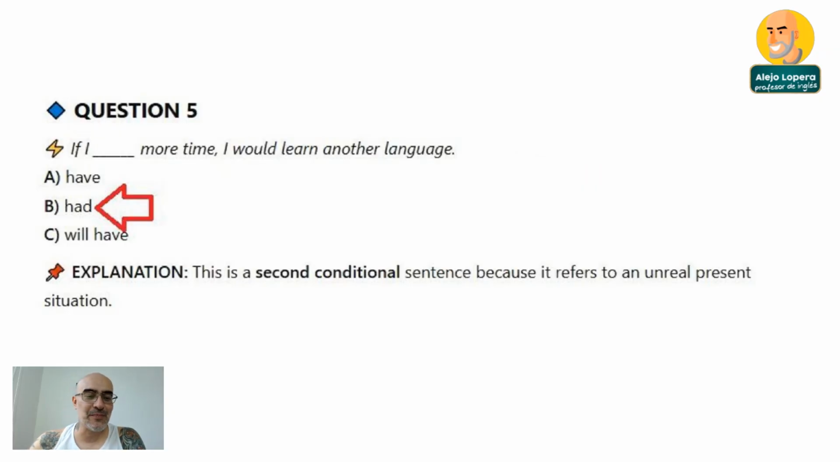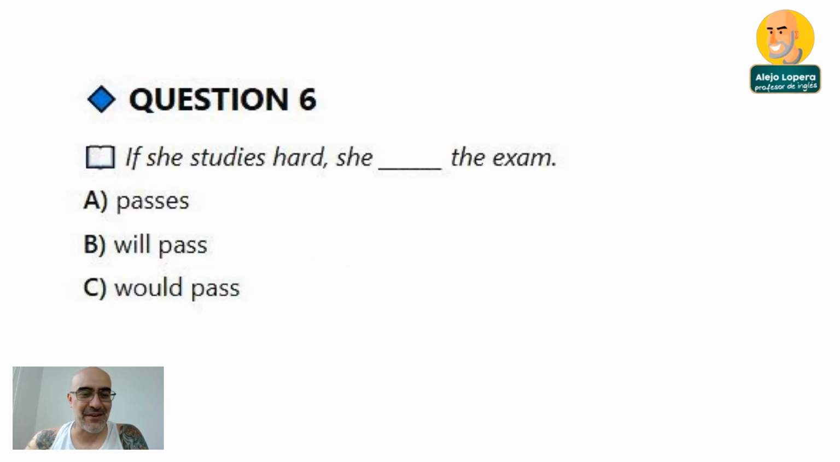In this case it will be had. If I had more time. Why? Because I don't have the time. So this refers to an unreal present situation. That's why it's a second conditional. If I had more time, I would learn another language. All right. Very good. Let's go to question number 6.